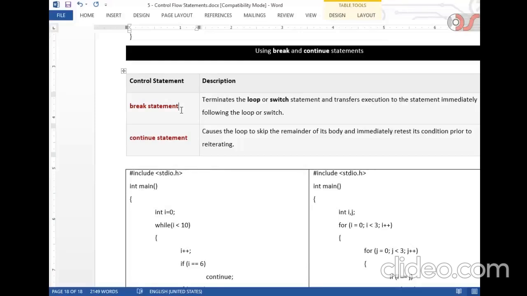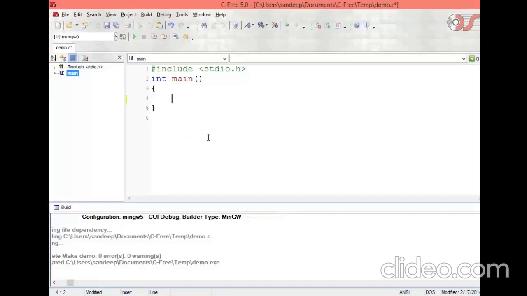In between, based on some condition, if the while loop has to be terminated before the condition becomes false, then we are supposed to make use of the break. Whereas continue is supposed to be used in case we want to skip the rest of the statements in a while loop. Ideally, I would explain this with an example.